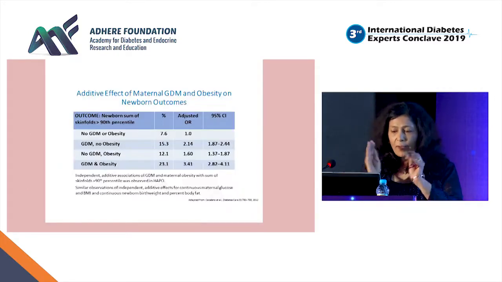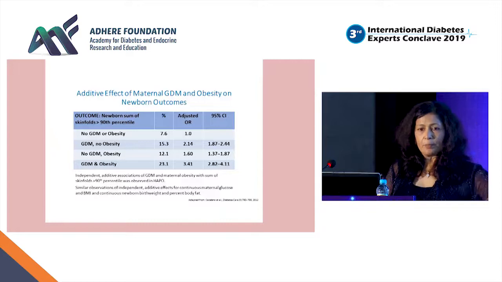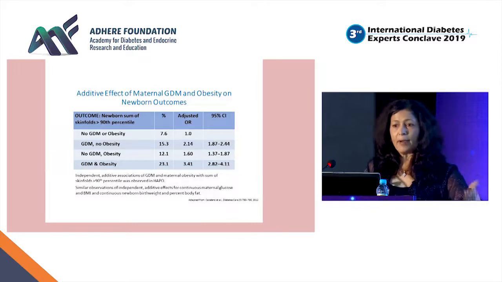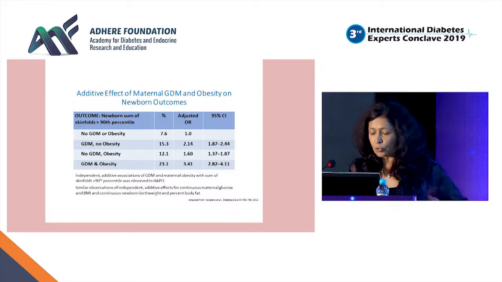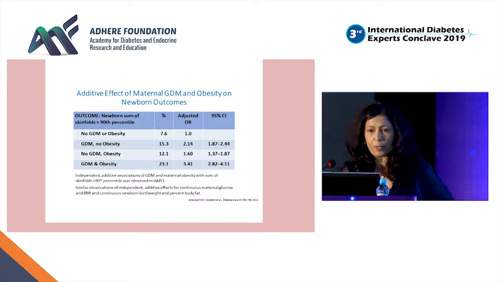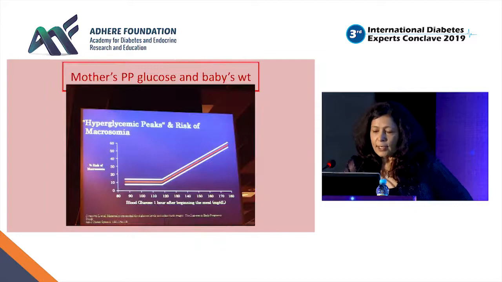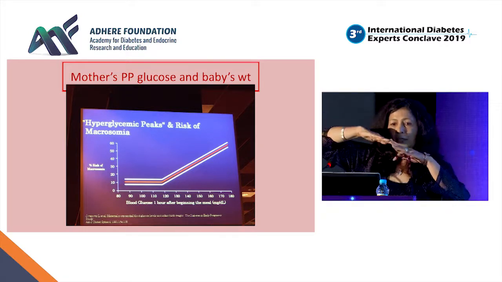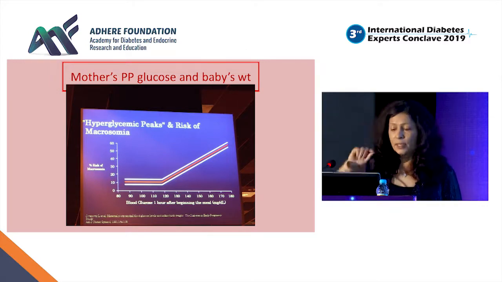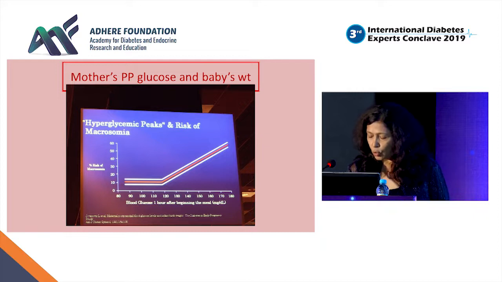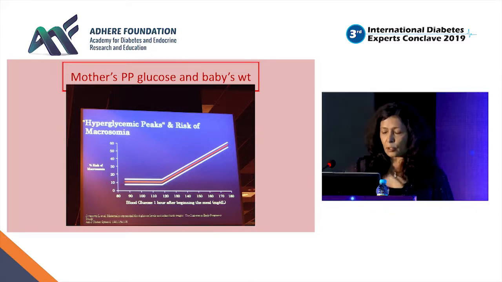There is an additive effect. If there is hyperglycemia plus obesity, there is an additive and independent effect of both on the baby's fat mass, so you need to treat both if you want to reduce the baby's fat. This was again a very good continuous relationship showing how the 1 hour glucose is related to the baby's fat mass. It's continuous: the higher the mother's 1 hour glucose, the more the baby's fat mass, and it is true even in the normal ranges, though it suddenly rises at a certain cutoff.